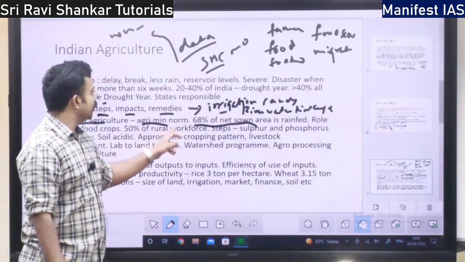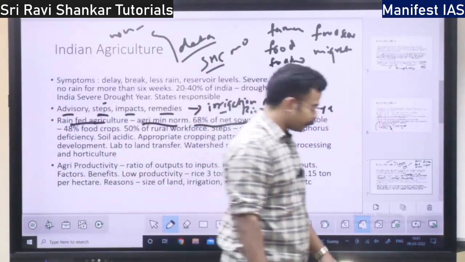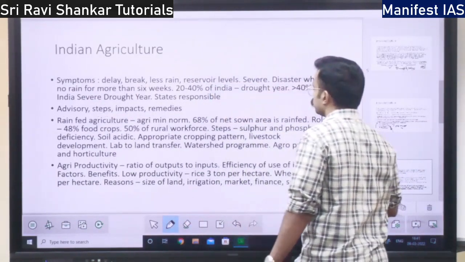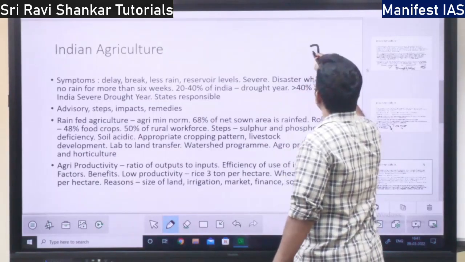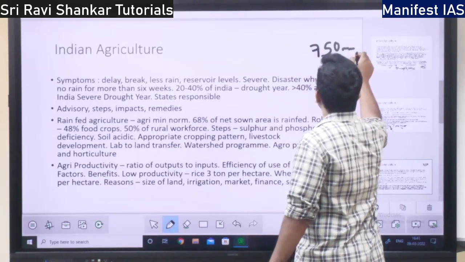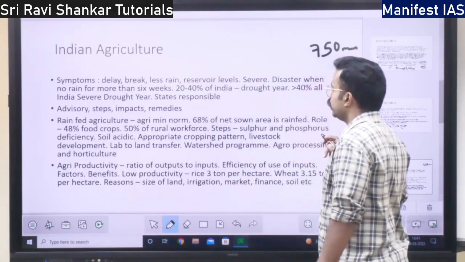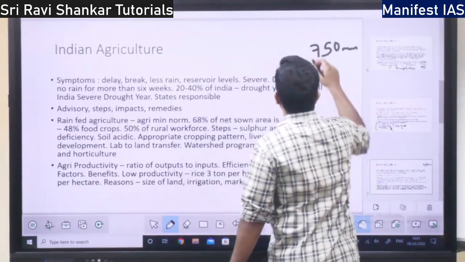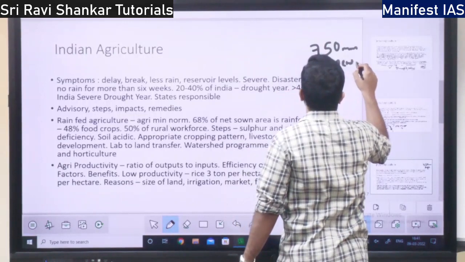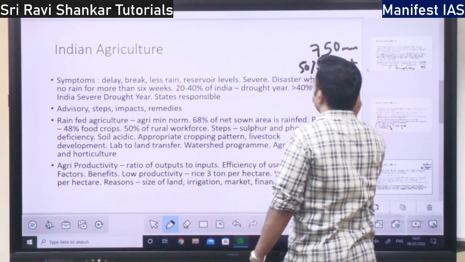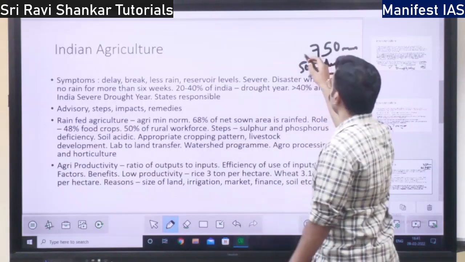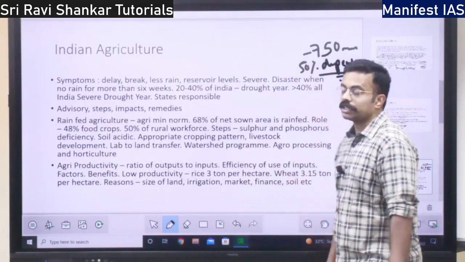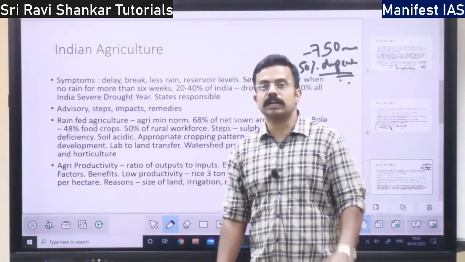So what is the norm for agriculture to be called rain-fed? Which area is called rain-fed? There should be rainfall below 750 mm, and at least 50% of the area should be dependent on the rainfall.